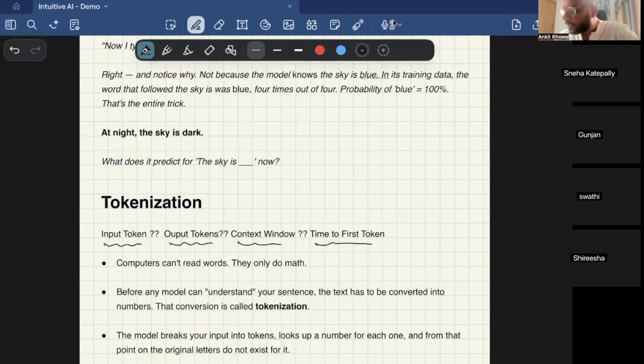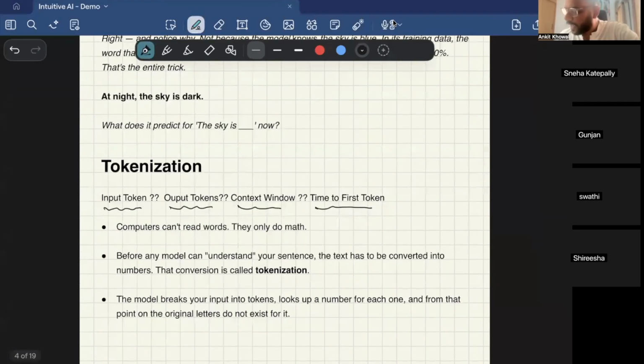So basically, computers cannot read words. We know that, right? They don't understand human language like English. They do math, they do binary, but they don't understand English. But we actually understand English, and ChatGPT is giving you answers in English, right? So we need to somehow translate what we understand, our general language, to math, which is what the computer understands. So tokenization is the process of converting words into numbers.